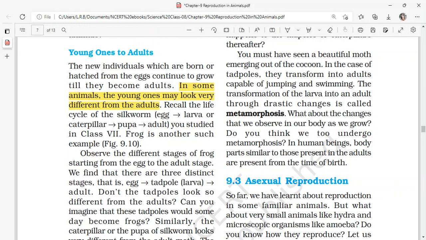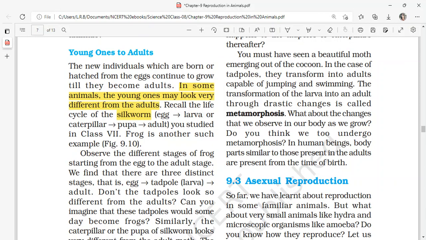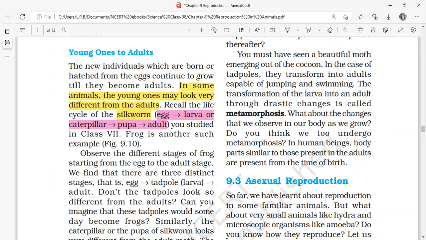Recall the life cycle of a silkworm. This silkworm life cycle will be in your class 7. In the silkworm, the egg will be fertilized, and the egg will develop into the larva or caterpillar, and the caterpillar into the pupa to adult, isn't it? So egg to larva or caterpillar to pupa to adult.